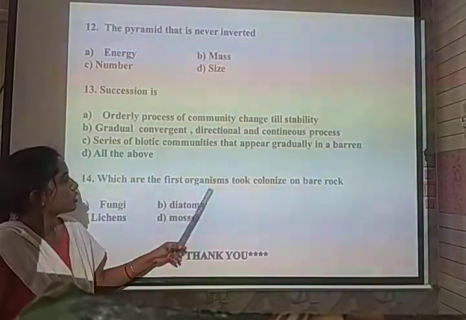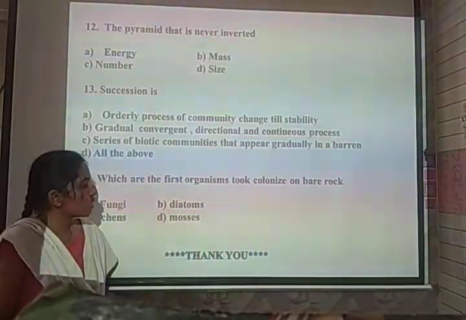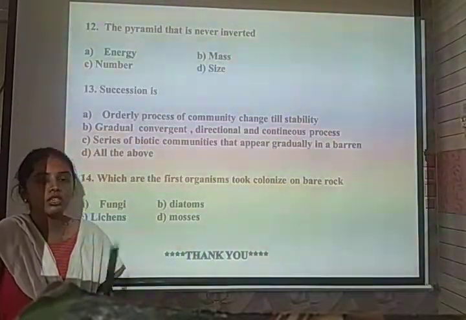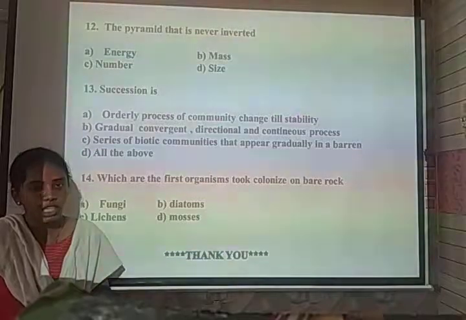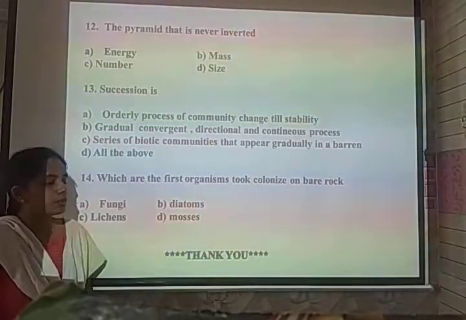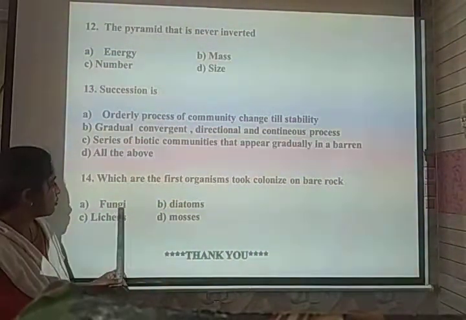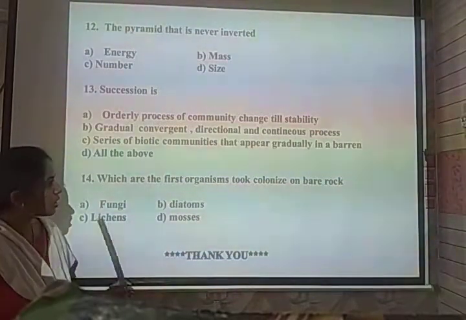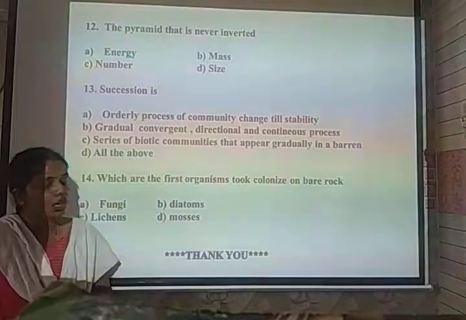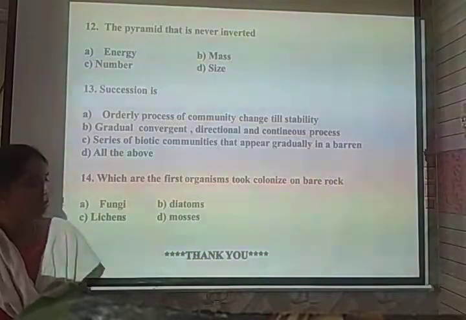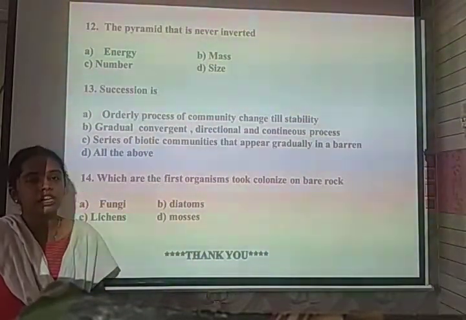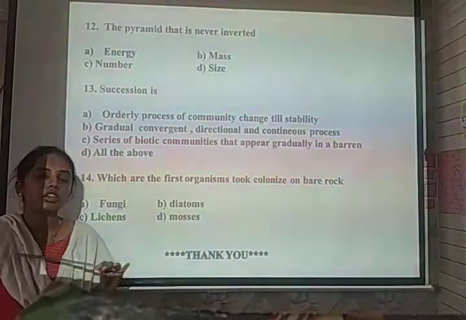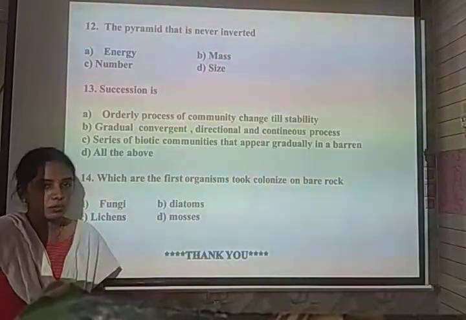Which is the first organism to colonize a barren rock? A barren rock is a xeric condition, where the first species that invades is called the pioneer species. The given options are fungi, diatoms, lichens and mosses. Lichens are the first organisms to colonize a barren rock. By the process of weathering, they help in the formation of soil. Once the soil has been formed, it is helpful for the generation of new species.